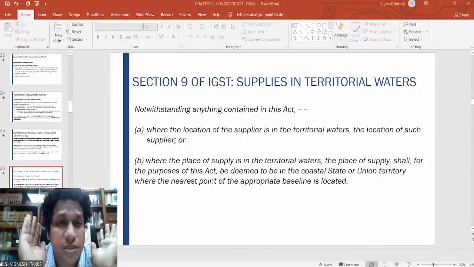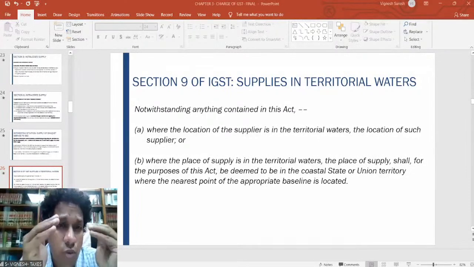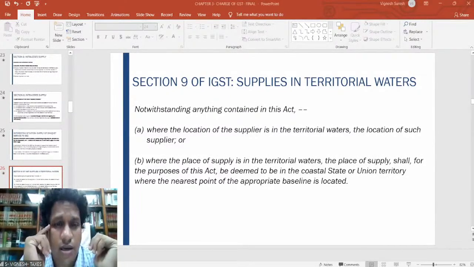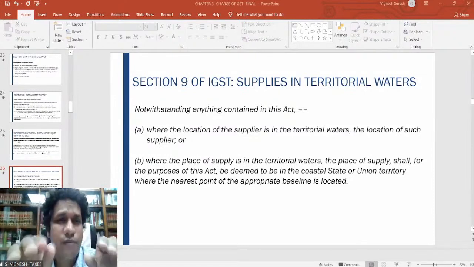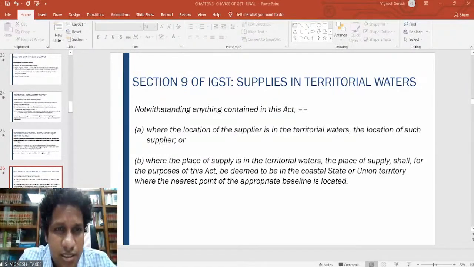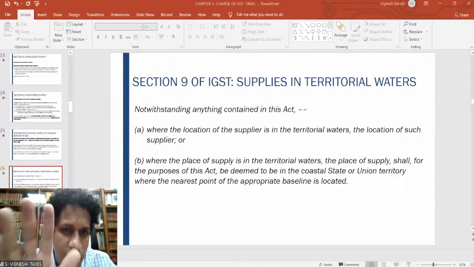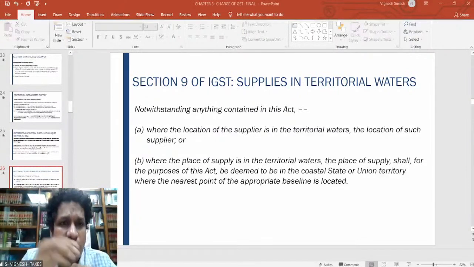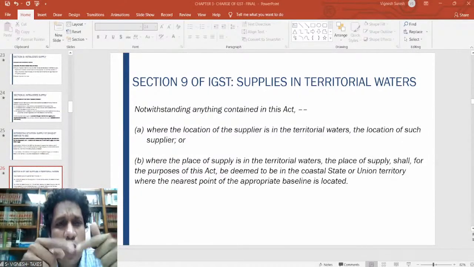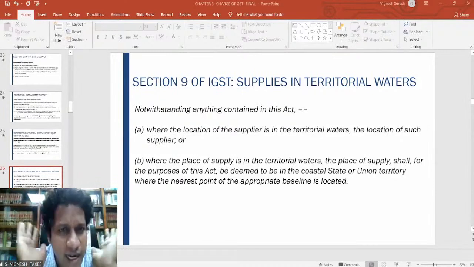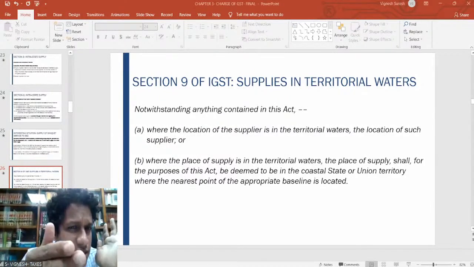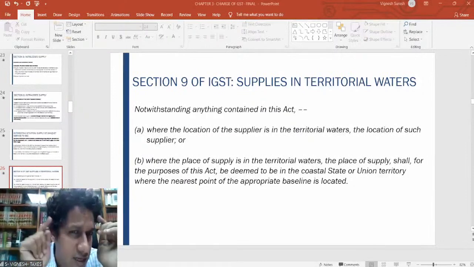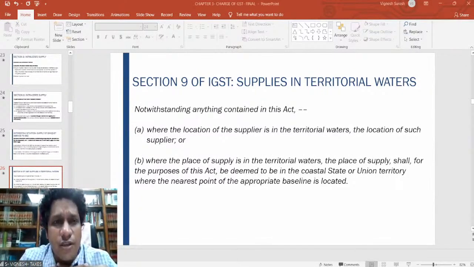That is because the moment it is treated as a foreign country, more people will start investing in such SEZs and setting up their offices there. That is the main important reason why SEZs are there. So if you are providing the services or goods to the SEZ, you need not collect any GST on that. The SEZ will not pay any GST on that. That is the incentive which is given for the foreign companies to set up the office.